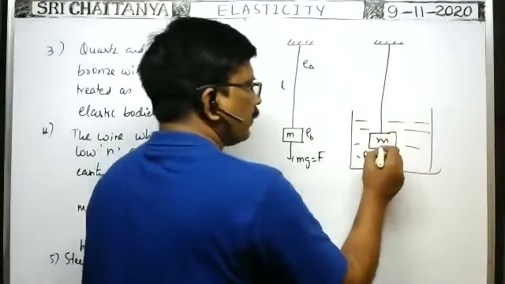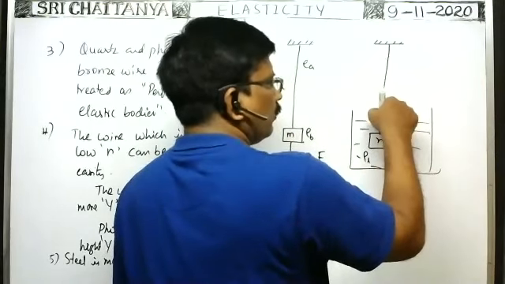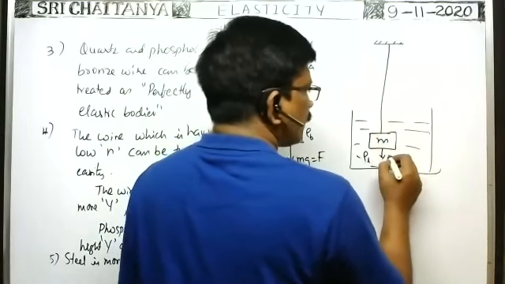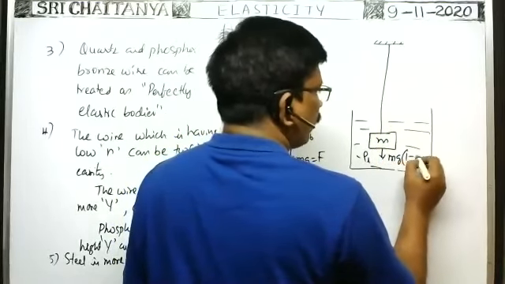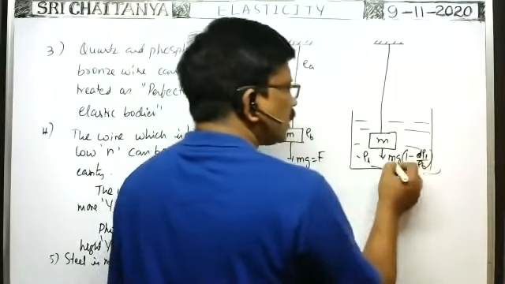But whenever the body is submerged here, weight mg acts in downward direction and buoyant force acts on the body in upward direction. So the net force acting on the body in downward direction is equal to mg of (1 minus density of liquid by density of the body). That means this force is less.